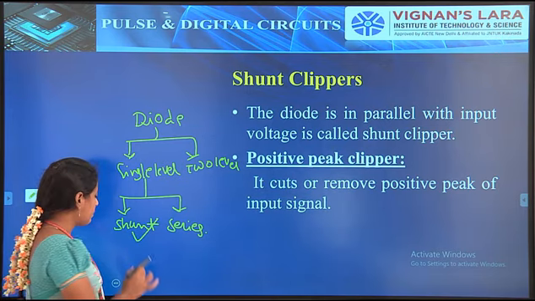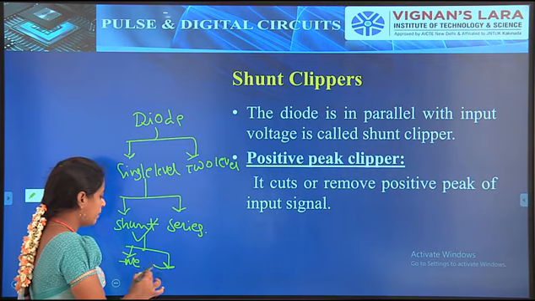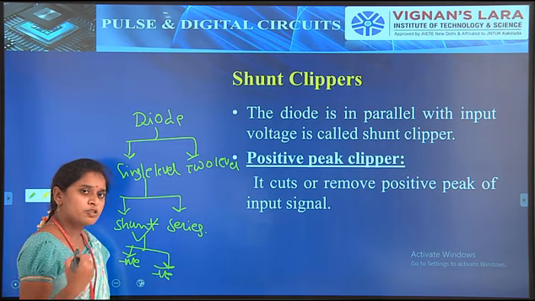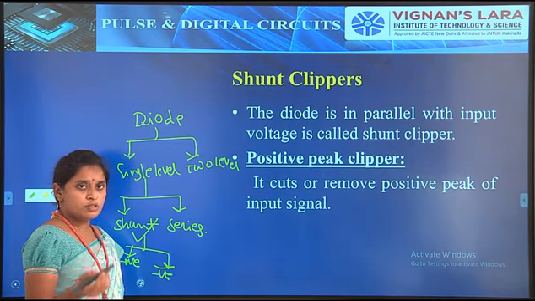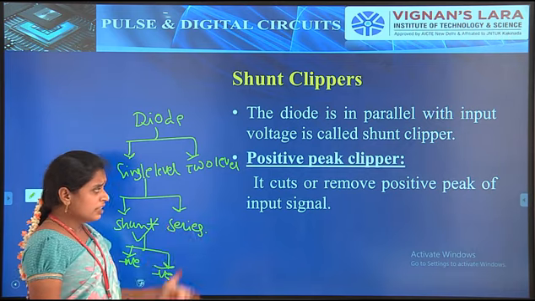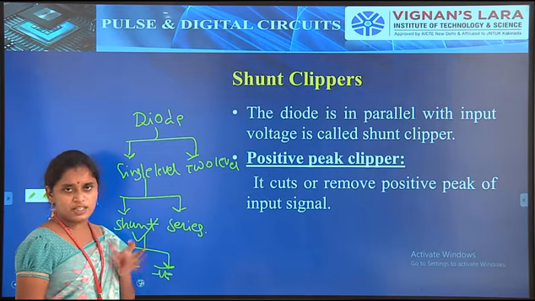Generally the shunt type clipper is divided into two types, positive peak clipper and negative peak clipper, and these are again divided into three types: positive peak clipper with zero reference, positive peak clipper with positive reference and negative reference, and likewise negative peak clippers. In this session we discuss the shunt clippers only. Later we go for the series clippers.